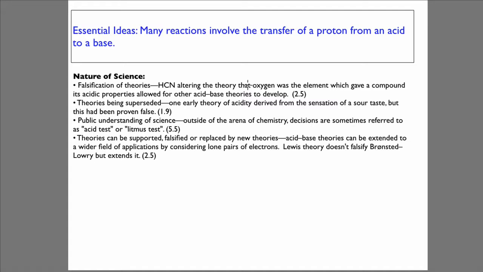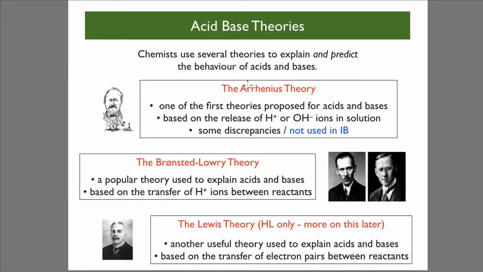Acid-base theories can be extended to a wider field of applications by considering lone pairs of electrons. Lewis theory doesn't falsify Bronsted-Lowry, but it extends it. Chemists use several theories to explain and predict the behaviour of acids and bases. The Arrhenius theory was one of the first theories proposed for acids and bases, and it's based upon the release of H+ ions or hydroxide ions in solution. But there are some discrepancies within this theory, and it isn't used in the IB.